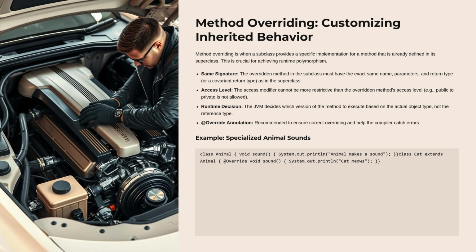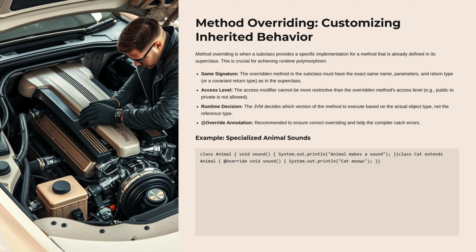Method overriding, customizing inherited behavior. Method overriding is when a subclass provides a specific implementation for a method that is already defined in its superclass. This is crucial for achieving runtime polymorphism. Same signature: the overridden method in the subclass must have the exact same name, parameters, and return type, or a covariant return type, as in the superclass. Access level: the access modifier cannot be more restrictive than the overridden method's access level, e.g., public to private is not allowed. Runtime decision: the JVM decides which version of the method to execute based on the actual object type, not the reference type. Add the Override annotation. It is recommended to ensure correct overriding and help the compiler catch errors.